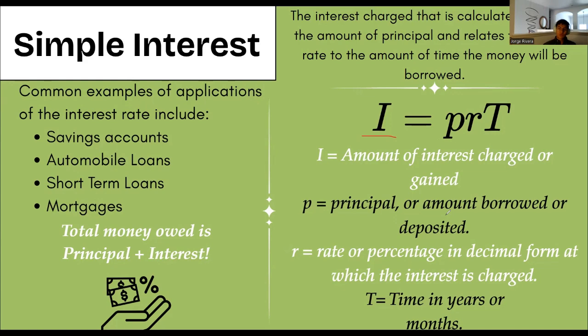So here we have P, the principal or the amount borrowed or deposited, and R is the rate or percentage in decimal form. This is very important. Whenever banks advertise their interest rates, they will give you a percentage, right? They'll say, oh, we charge a 2% interest rate, but in order to calculate the actual interest, you have to put it in decimal form. And T is time in years or months. So let's do some examples.